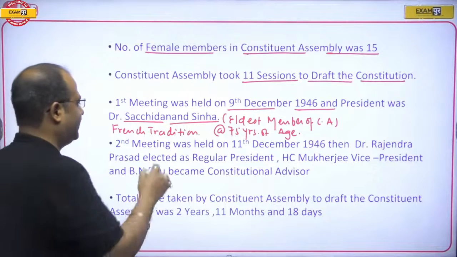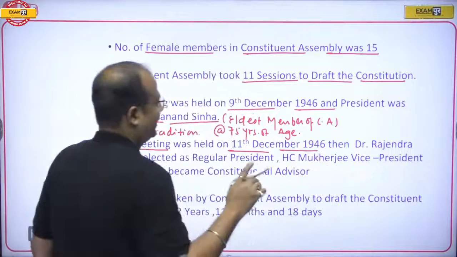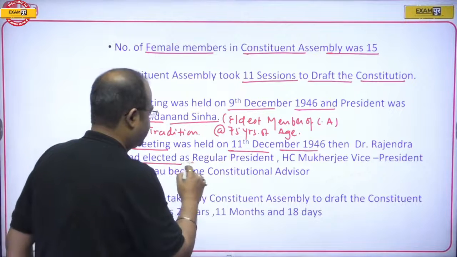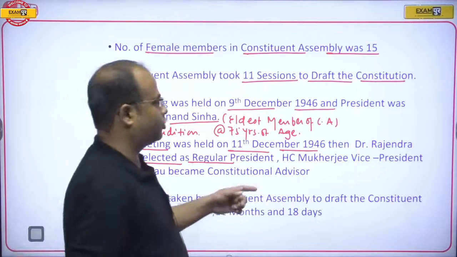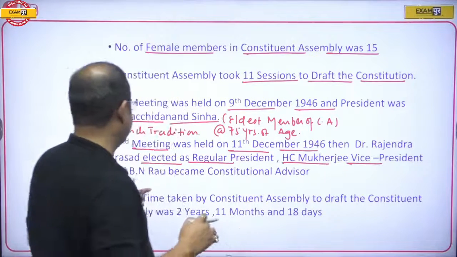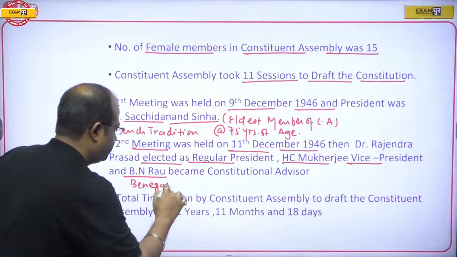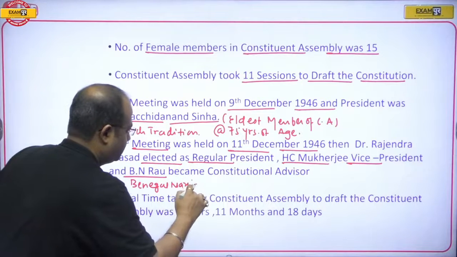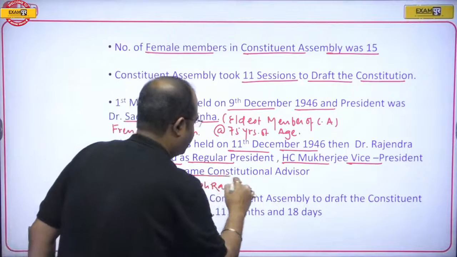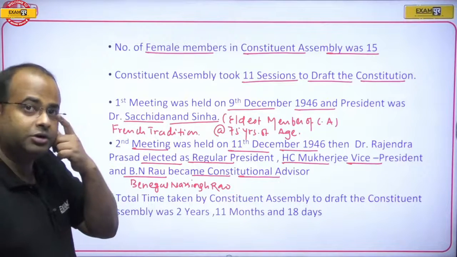Now the second meeting was held on 11 December 1946, and at that point of time Dr. Rajendra Prasad was elected as a regular president. Harendra Kumar Mukherjee was elected as the vice president, and Benegal Narsingh Rao became the constitutional advisor, and he presented the first draft of the Indian Constitution.